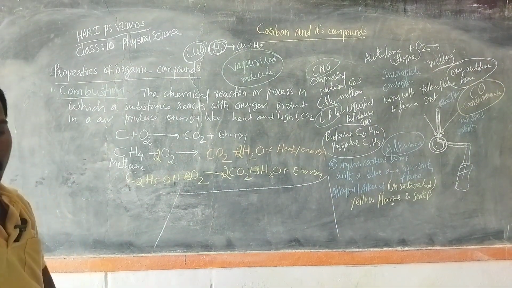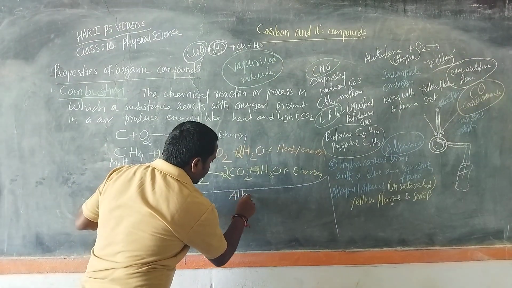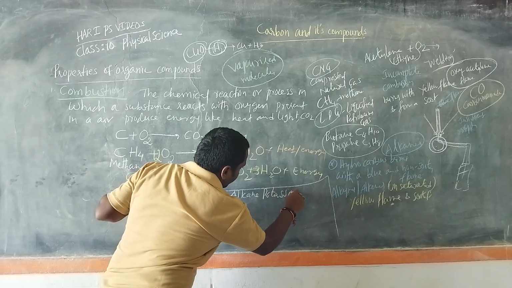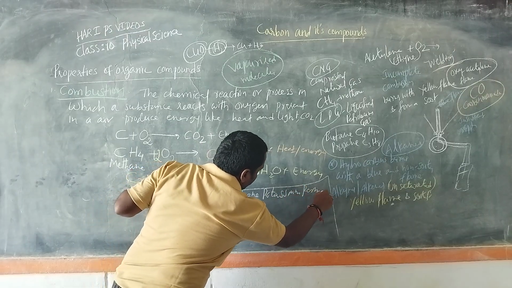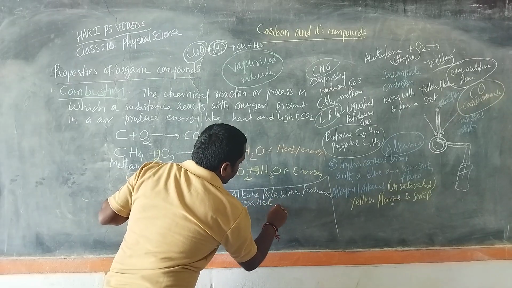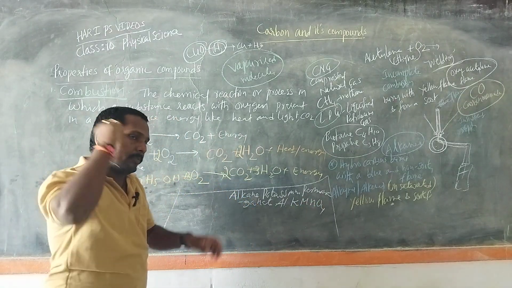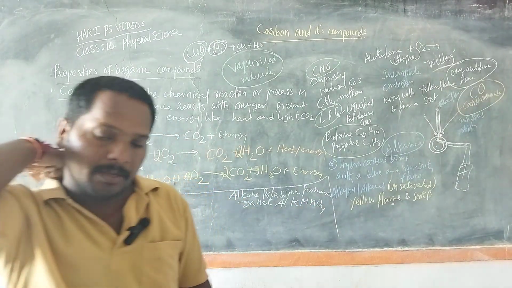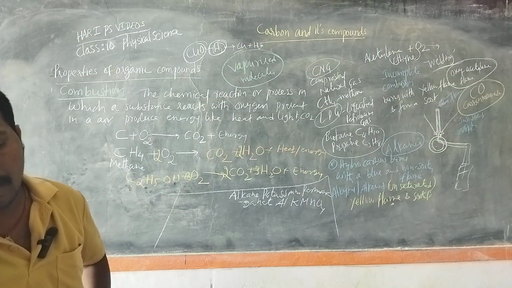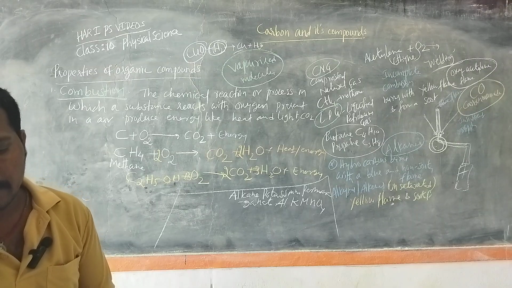For example, alkaline potassium permanganate is one of the oxidizing agents.